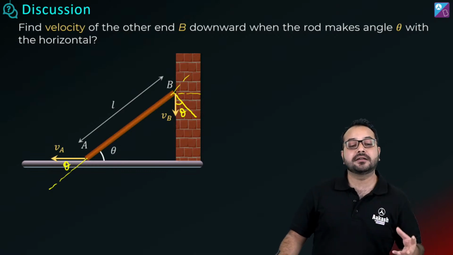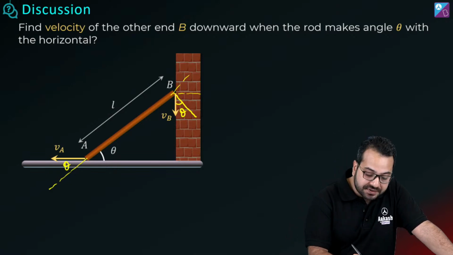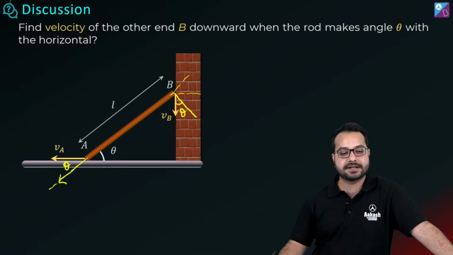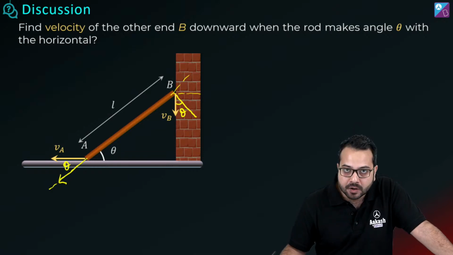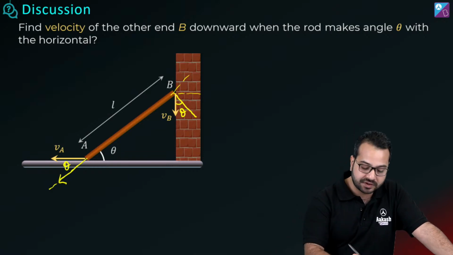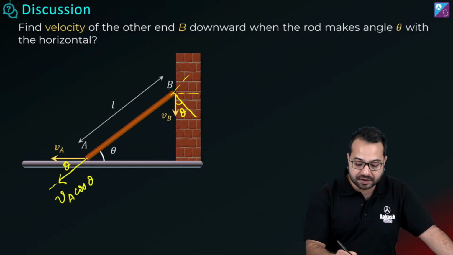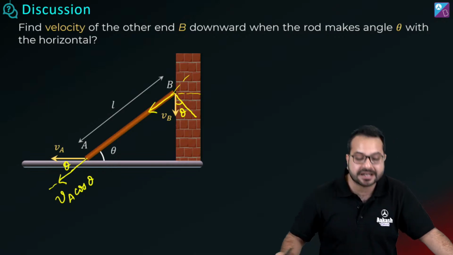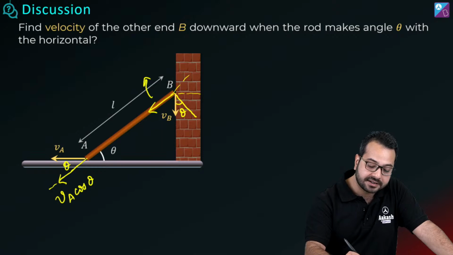Now we know that the length of this rod is not going to change. So what is the velocity of this end which is along the length? This velocity is going to be VA cos theta. And what is the component of this velocity along the length? It is VB sin theta.